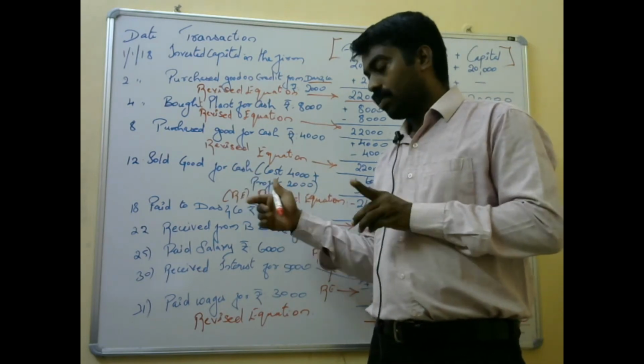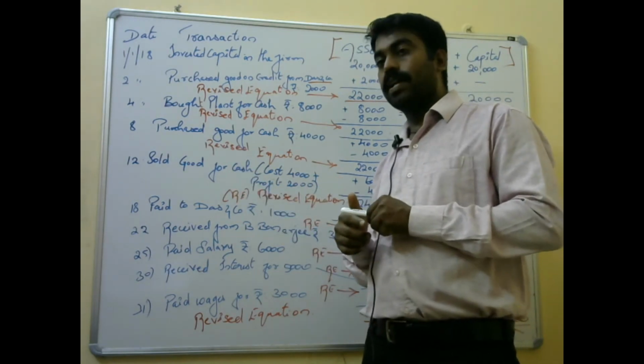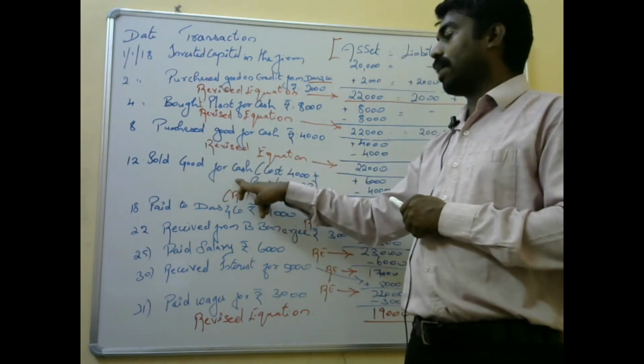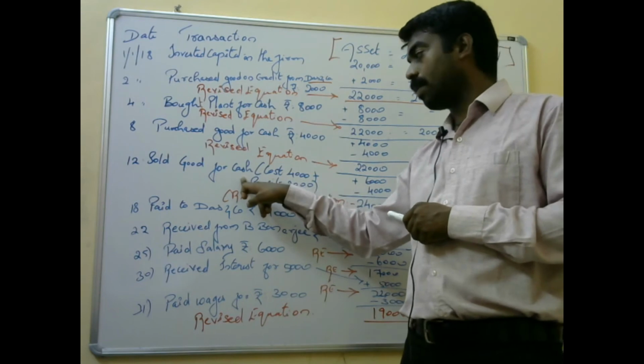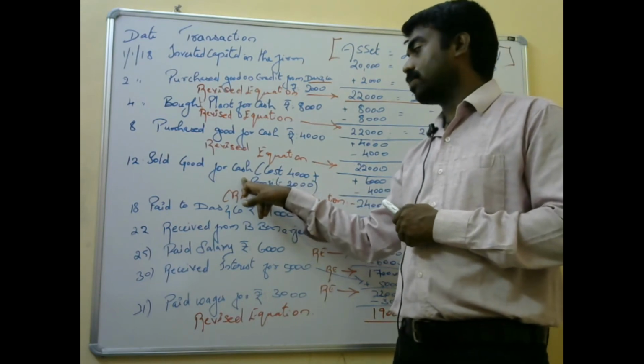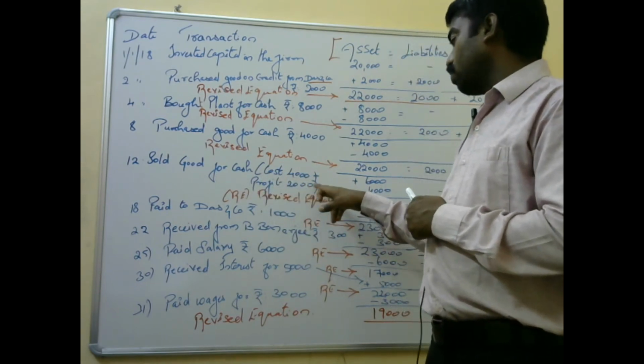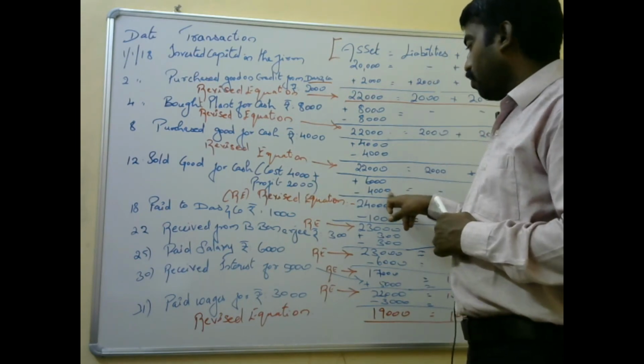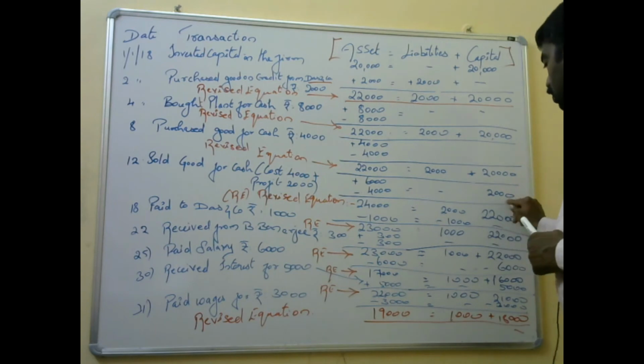Sold goods for cash, cost 4,000 and profit is 2,000. So he purchased goods and he is again going to sell the product when we have made finished goods. So sold goods for cash, on cash basis selling. So what is coming in? Cash. So cash will be increased. Cost is 4,000, profit is 2,000. And on the asset side 6,000 comes in and 4,000 will be reduced, and the profit will be transferred to the capital account.